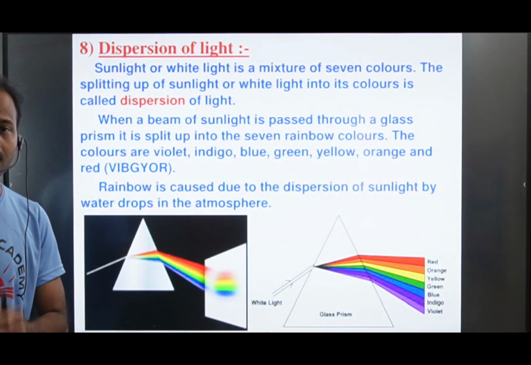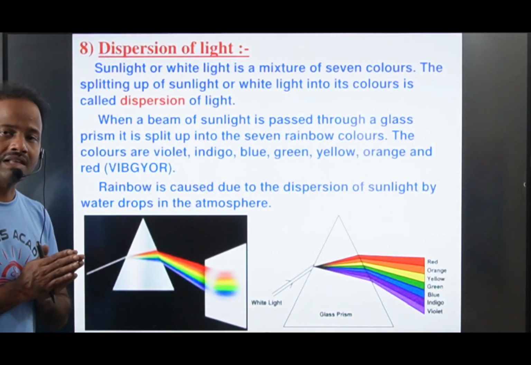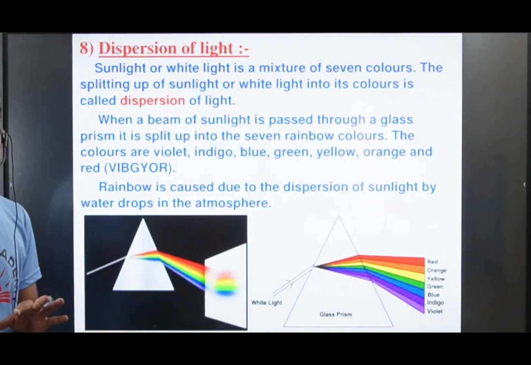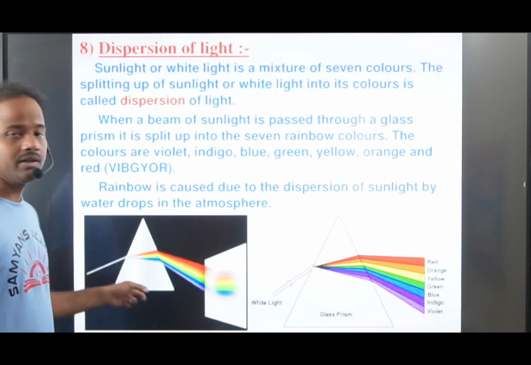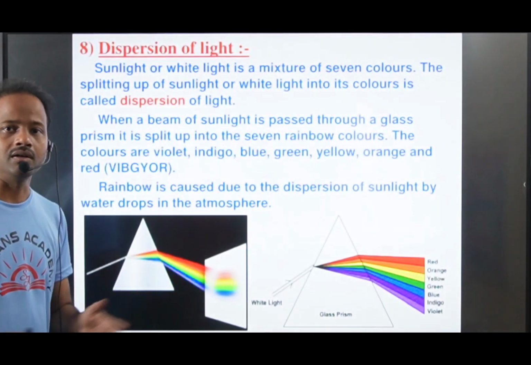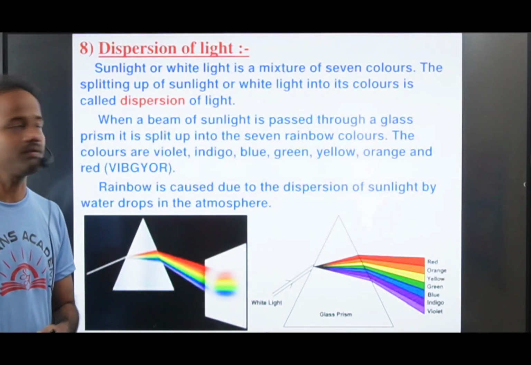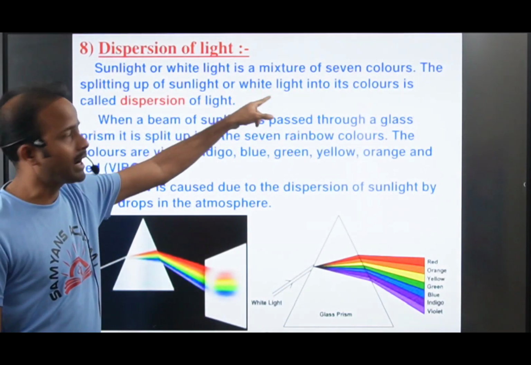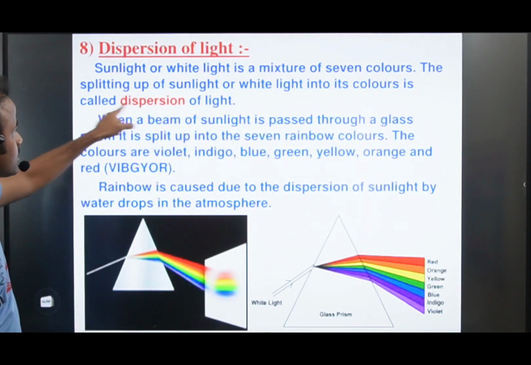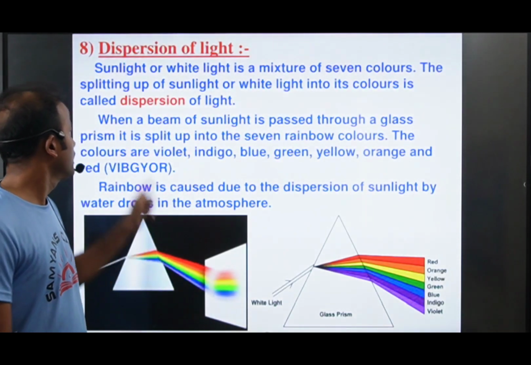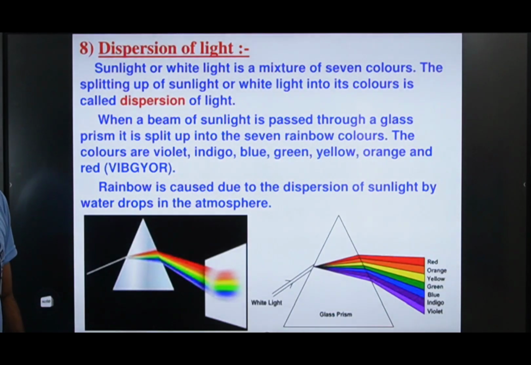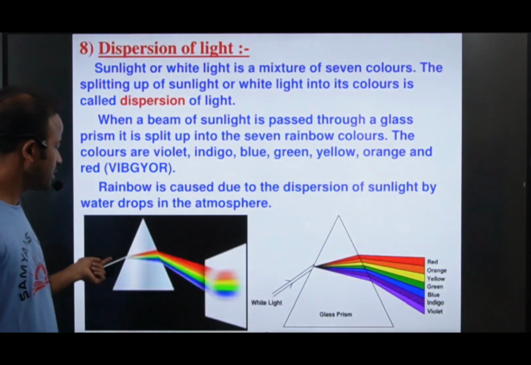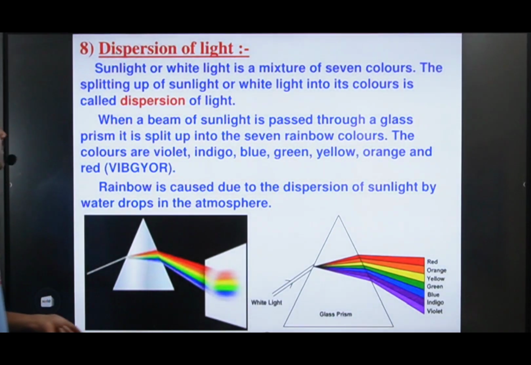The splitting of sunlight, the white light, into 7 different colors is called dispersion of light. What is dispersion? The splitting of light into 7 colors is called dispersion of light. When a beam of sunlight, the ray of sunlight, is passed through a glass prism, what will happen?